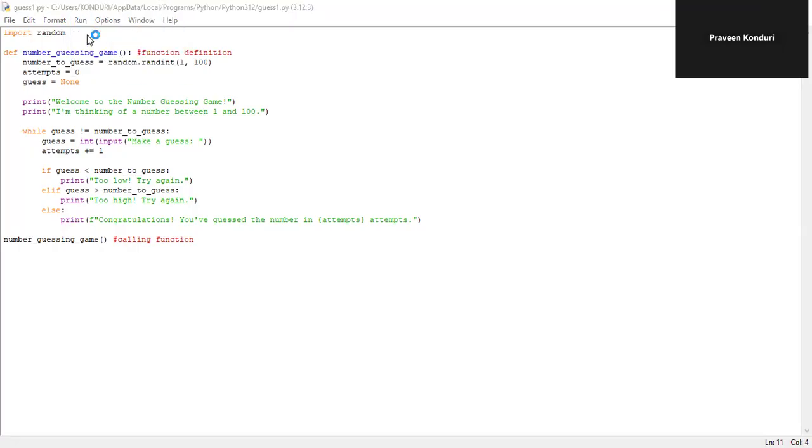First, choose some number, like 34, and then 45, 56, suppose 89, high. Suppose if you are giving, I have given 45, let us give 40, it is low, 41, 42, 43, 44, 45, 46, 47, 48,